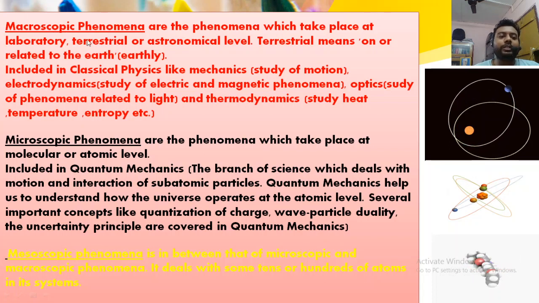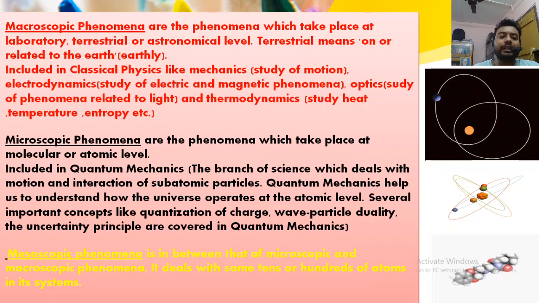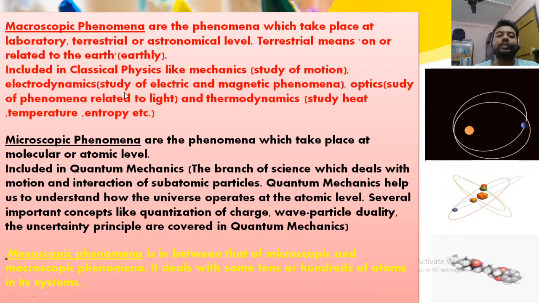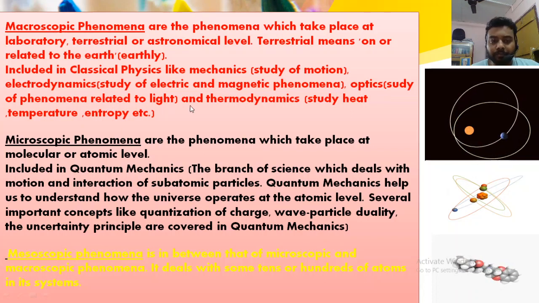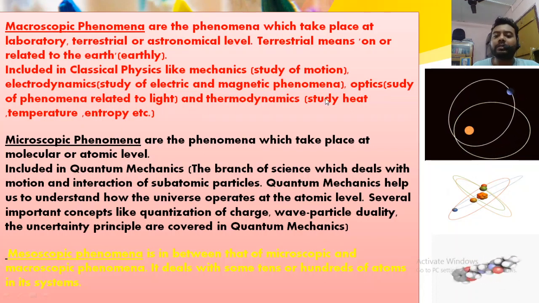Macroscopic is also called classical physics. Classical in the sense that it is old physics. In classical physics we can include mechanics, which is the study of motion; electrodynamics, the study of electric and magnetic phenomena; optics, the study of phenomena related to light; and thermodynamics, the study of heat, temperature, entropy, etc.